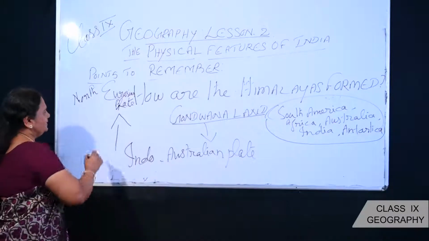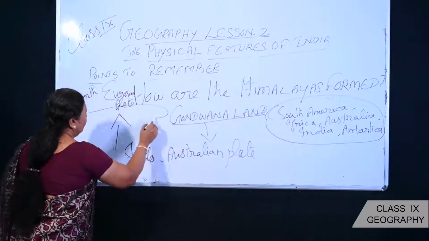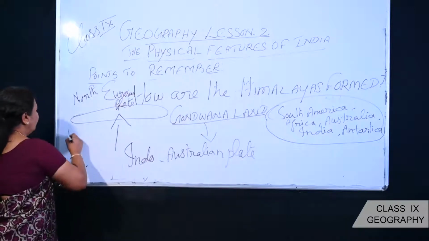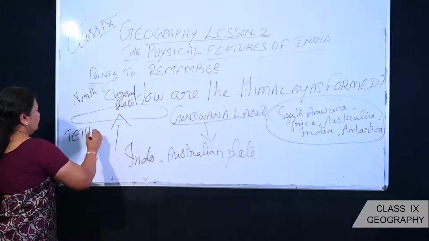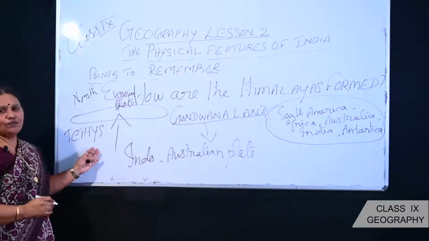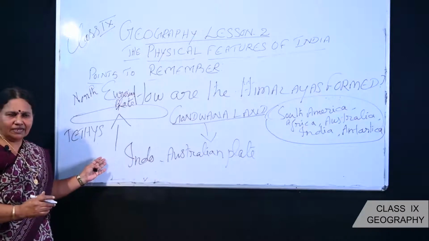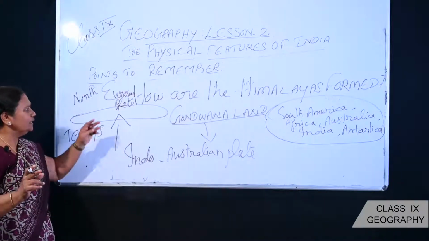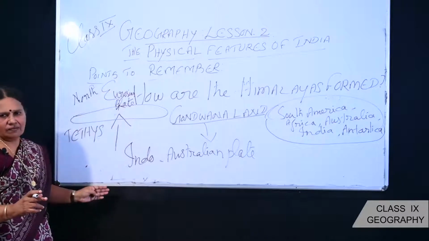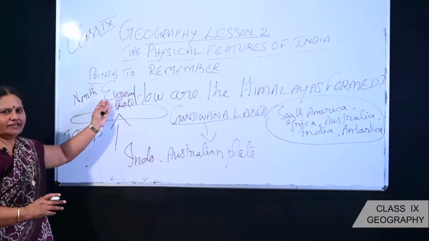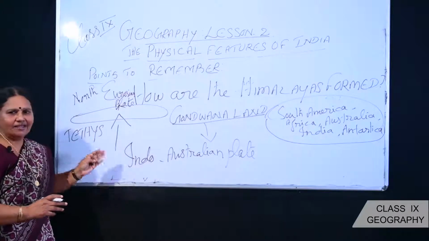When it hit, there lies one narrow elongated sea called by the name Tethys. What is the Tethys? Tethys is nothing but a geosyncline. Geosyncline means one narrow stretch of water separated by two huge landmasses. Here two landmasses, Indo-Australian plate and Eurasian plate. In between, who is there? The Tethys.